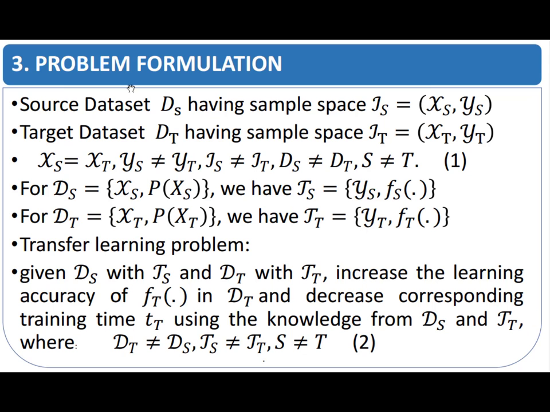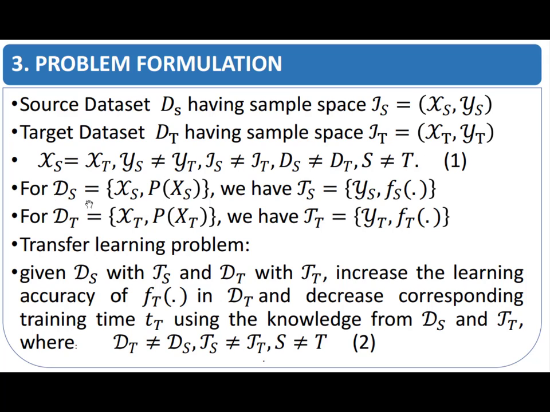Here we have the problem formulation. The source dataset has a sample space indicated like this. The target dataset dt has a sample space denoted like this. Here we can see that these x are the feature space and y are the label space. We can see that the feature space of the two datasets is the same, but the label space of the two datasets is different, as indicated in equation 1.